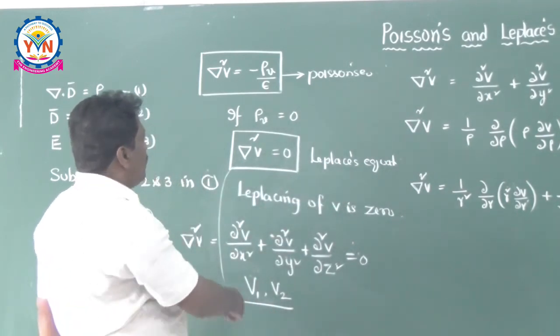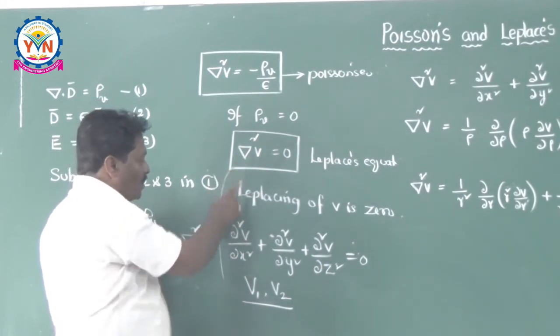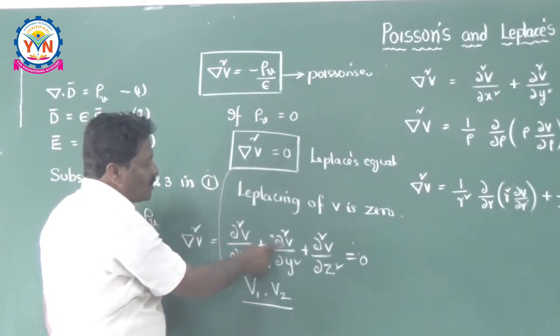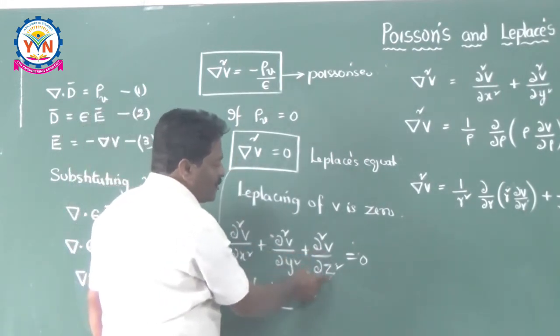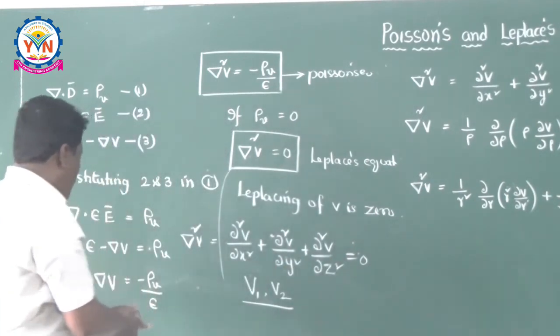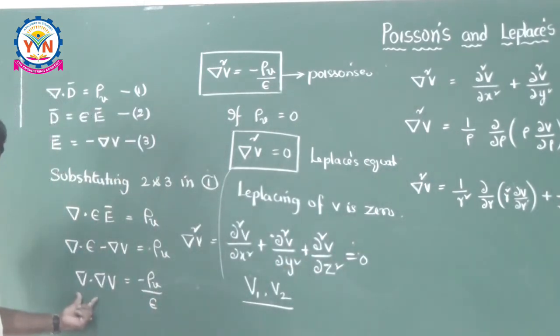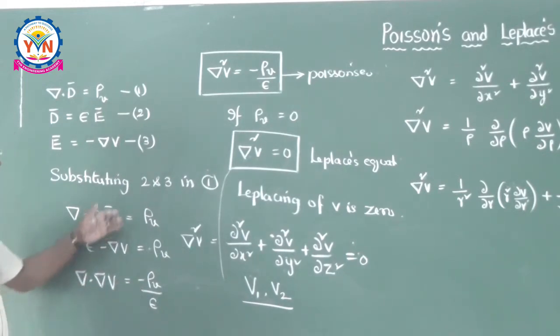Now, I have written del square V as dou square V by dou x square plus dou square V by dou y square plus dou square V by dou z square. Then, very simple, from this you can calculate and derive. What is del V? You know this, the gradient of potential. Then you apply divergence, and you are going to get this equation. So how to get this equation?